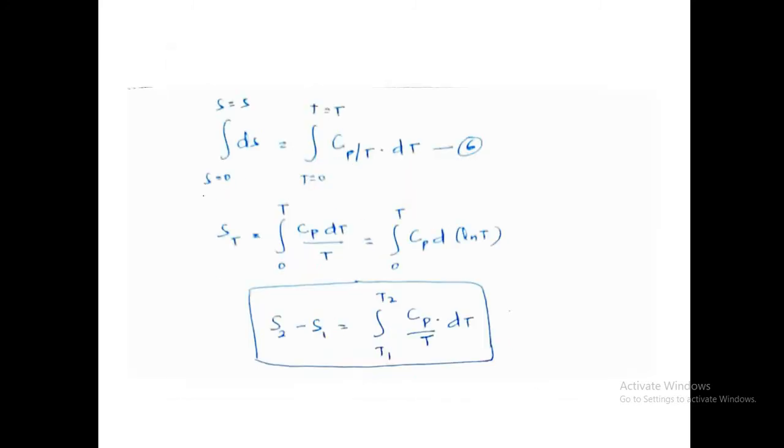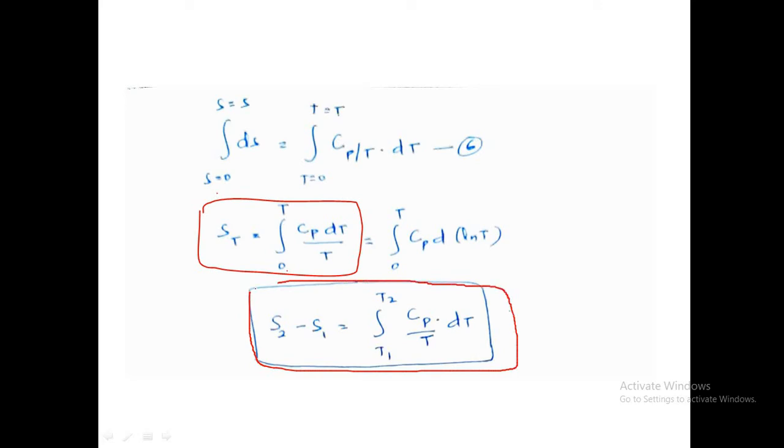So on integrating with respect to entropy and temperature, you can write S_T is equal to the integral from 0 to T of Cp dT by T, right? So this is the actual formula when we want to find the entropy change for a system undergoing changes with temperature. S2 minus S1 is equal to the integral from T1 to T2 of Cp by T into dT.